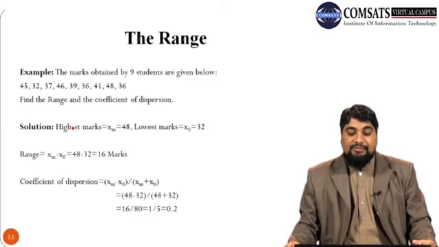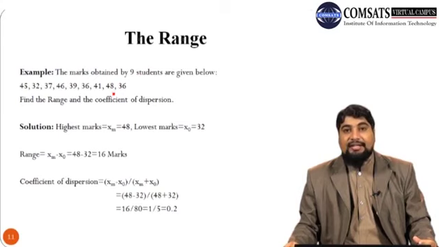So in the solution, first we will find the highest marks, which is denoted by XM. So in this list of marks obtained by 9 students, we can see that 48 is the highest mark. So highest number is 48 and lowest marks in this data set are 32.